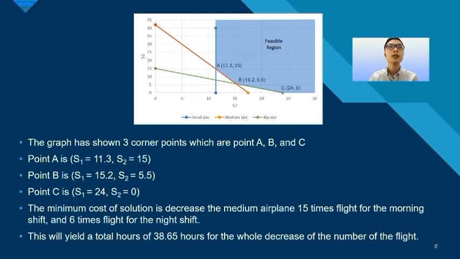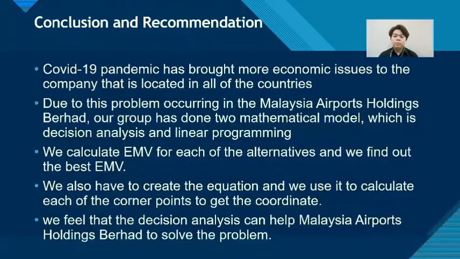After that, we get this graph which shows three corner points, which are point A, B, and C. At point A, the coordinate is s1 equal to 11.3 and s2 equal to 15. Point B is s1 equal to 15.2 and s2 equal to 5.5. Point C is s1 equal to 24 and s2 equal to 0. So the minimum cost solution is to decrease the medium airplane by 15 flights for the morning shift and 6 flights for the night shift. And this will yield a total of 38.65 hours for the whole decrease in the number of flights.